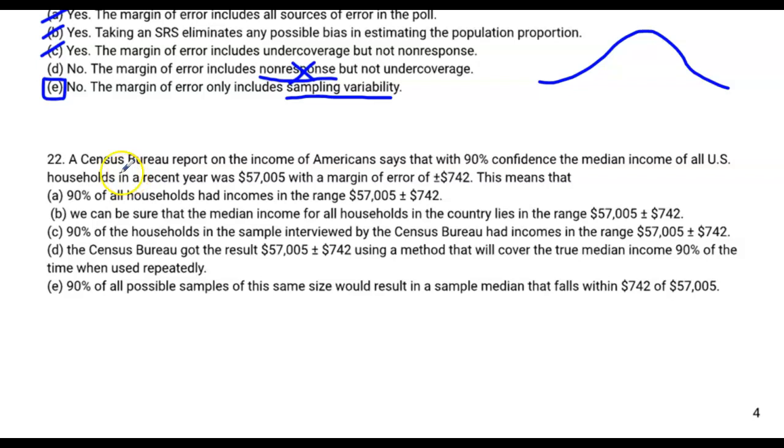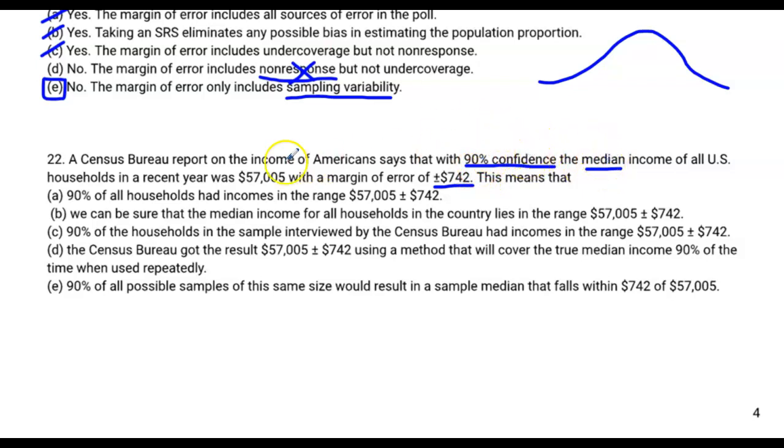And last but not least, question number 22. A Census Bureau report on the income of Americans says with 90% confidence, the median income of all U.S. households in a recent year was $57,005, with a margin of error of 742. All right, so we're talking about medians, not means and not proportions, but that's okay. Let's not panic yet. We can still interpret this in terms of what a confidence interval does. It predicts a population parameter, in this case the population median, or really it tries to capture that population parameter.